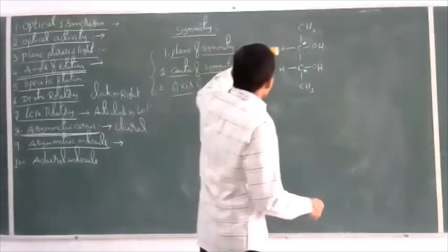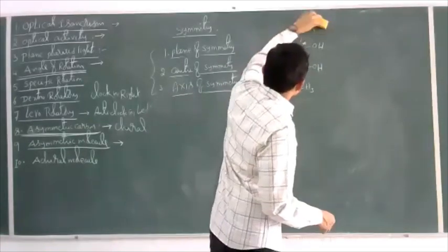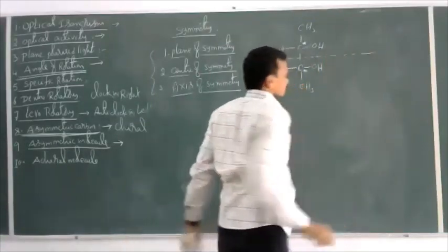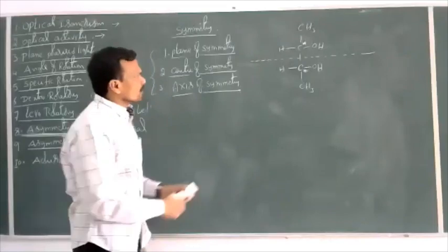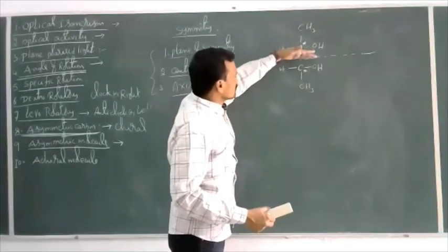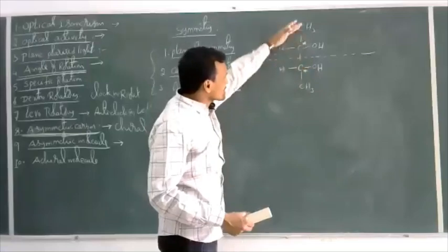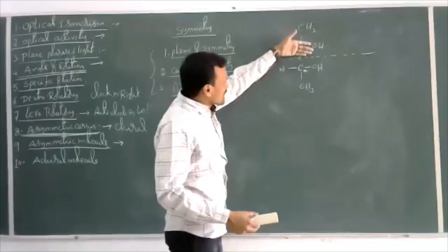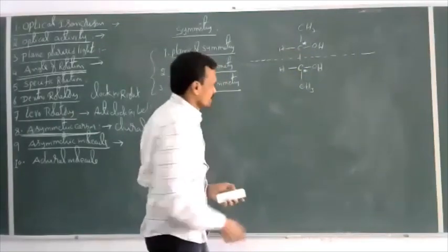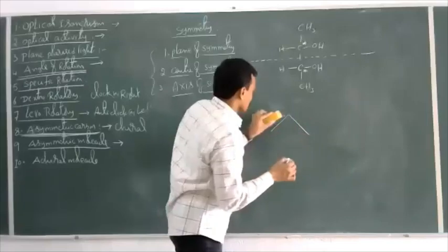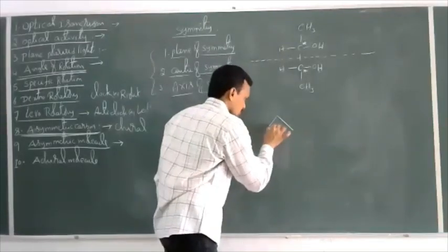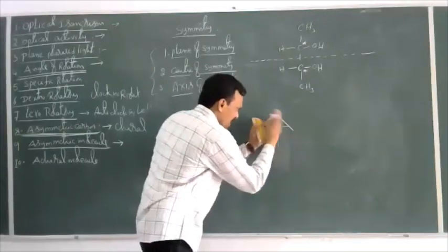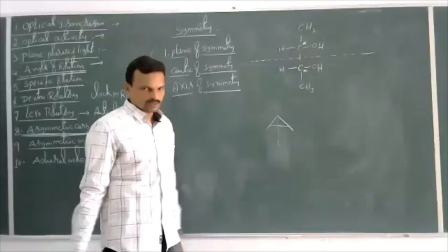Now see, I'll take one imaginary plane through this molecule. This is the plane that I am going to take here. Now, above the plane and below the plane, exactly the same groups are there. Above the plane and below the plane means we can exactly half fold this molecule. For example, I'll take a simple example. Let us take the symbol A. Now, if you take a plane like this, we can exactly half fold this. This is a plane of symmetry.